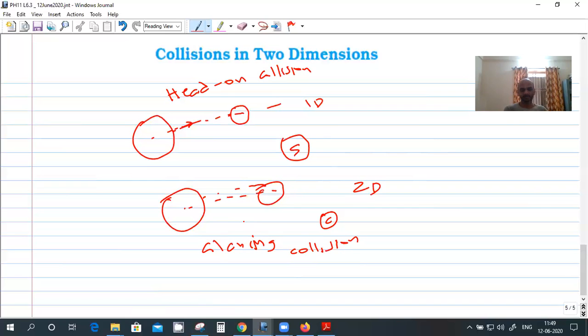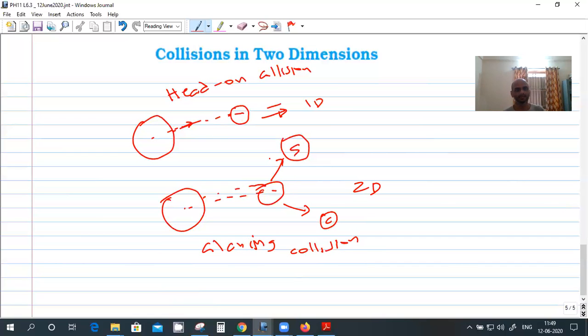The same thing is true for a sphere. If the sphere goes and hits straight along the line joining the centers of the two, that is head-on collision, and after collision it will be 1D. And if it hits the billiard ball and touches here, not here, there will be a glancing collision, then it will be 2D. After collision it will move like this. Here, after collision, it is moving straight on the same line. So you got the idea of 2D collision, right?